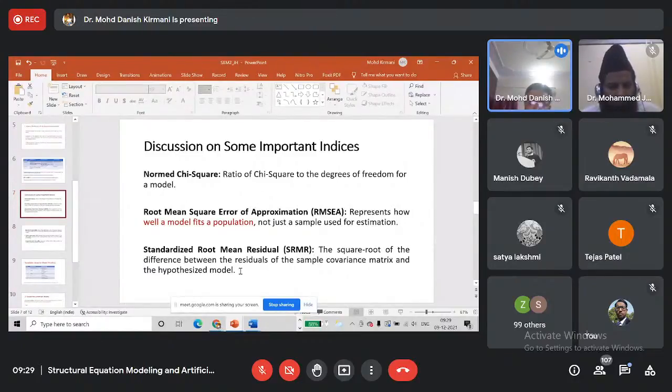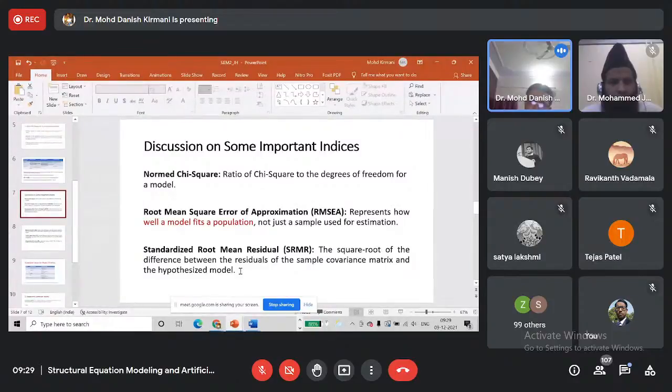Then another one is standardized root mean residual, SRMR. The square root of the difference between the residuals of the sample covariance matrix and hypothesized model. So it measures the residuals. Residuals mean the difference between the theory and the actual data, between the observed covariance matrix and the estimated covariance matrix.